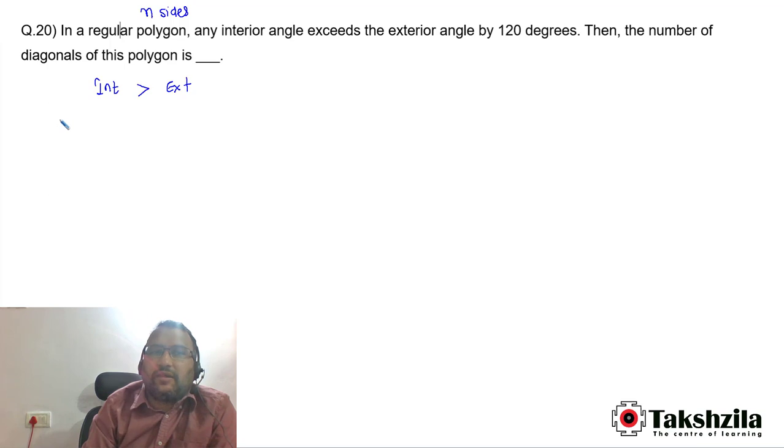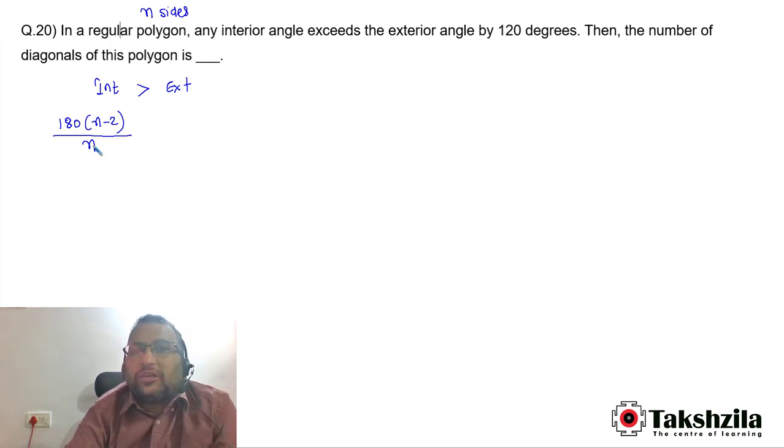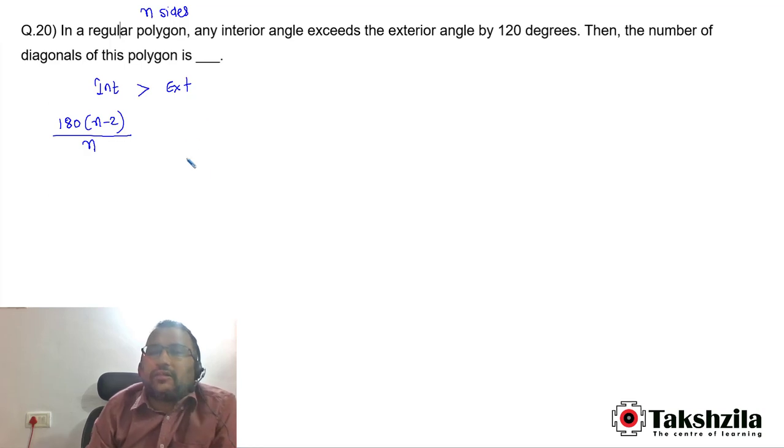The formula to find the sum of all interior angles is 180 into n minus 2. To find each interior angle, we need to divide it by the number of interior angles, that is n. Each interior angle is equal because it is a regular polygon. Now each exterior angle is how much? Sum of all exterior angles is 360 degrees. So each exterior angle becomes 360 divided by n. So now the difference between these two is supposed to be 120 degrees.